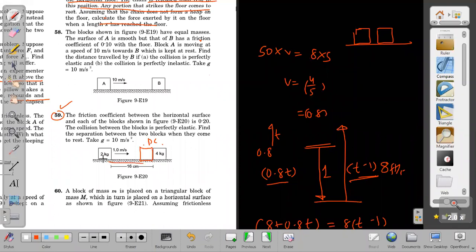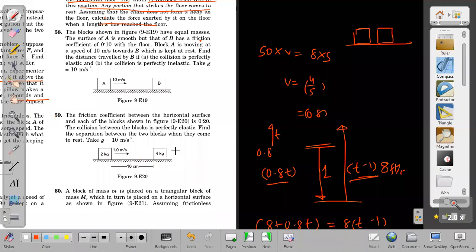You told, sir, from here to here it will lose speed. So its speed will not be 1 meter per second while it collides; its speed will be less than 1 meter per second. So first you have to find that particular speed. Half m v square equals mu f into x.